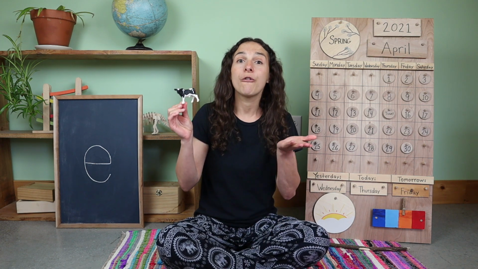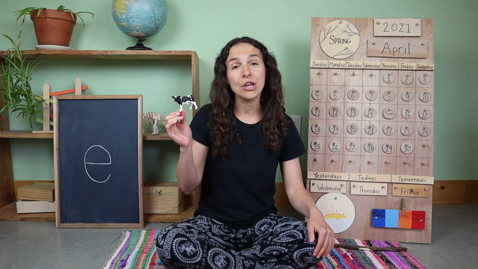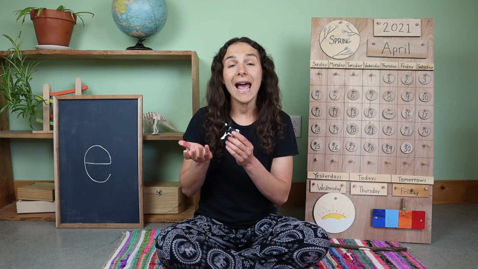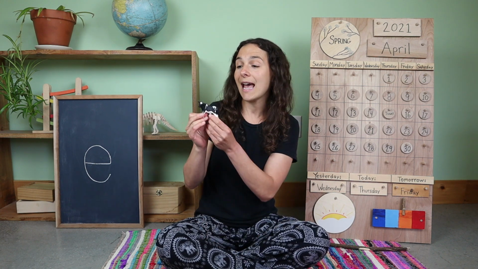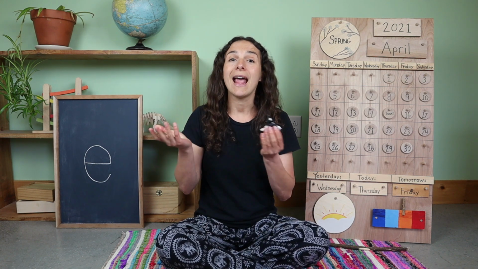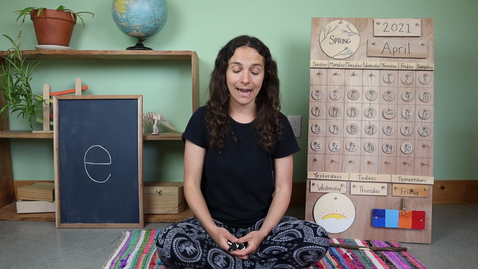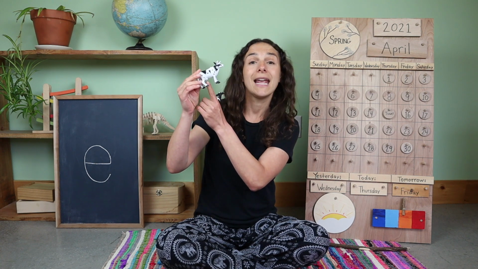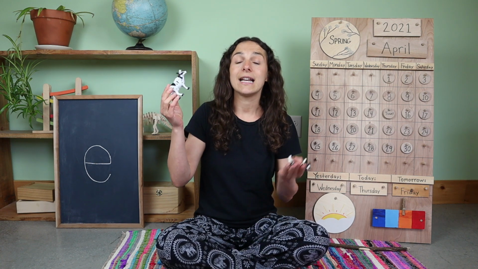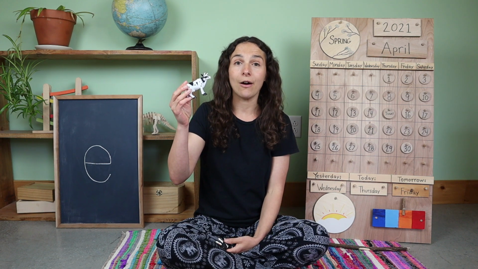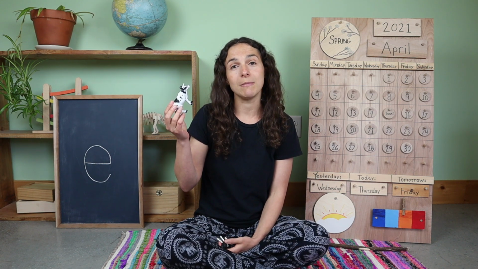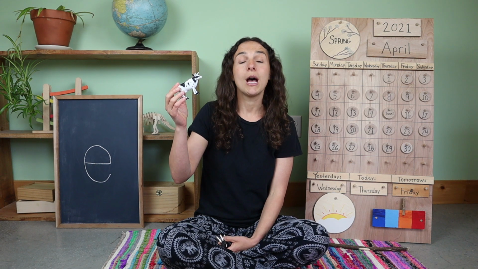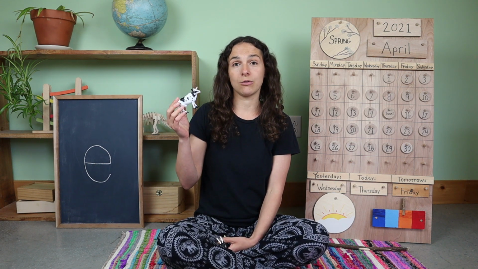Now, a calf will grow inside of its mother's belly for 9 months, just like a human. And cows are mammals and herbivores, and that means that the calf will drink its mother's milk and also eat grass and hay. Now, a female cow produces milk inside of her udders, and dairy farmers will milk the cow. So if you drink cow's milk, that's where the milk came from before it's sold in a grocery store.